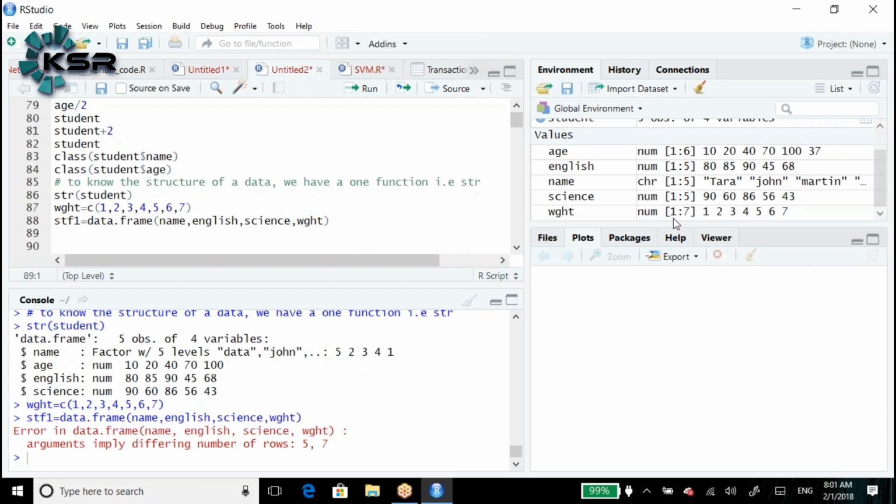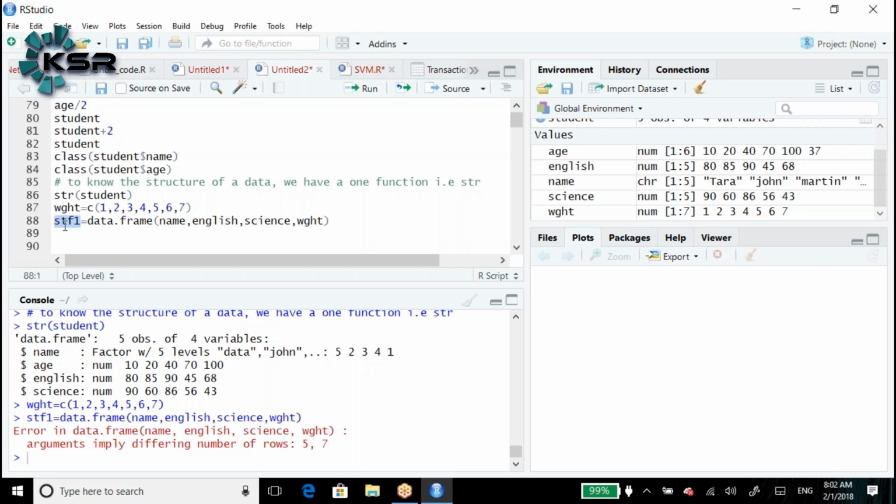No, here the point is str of student is also a different vector, right? str of student is the data frame. str means it will tell about the structure of that data, whether it is numerical data or character data. Here you are pointing to std1, which is different. str is a function, std1 is a table.